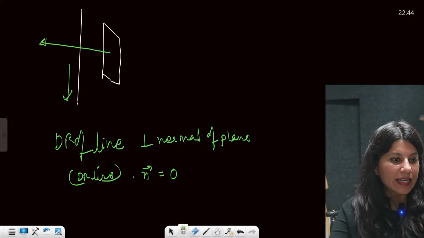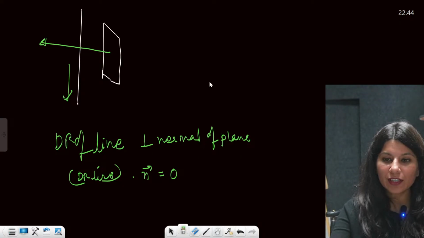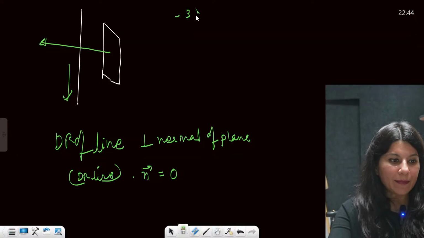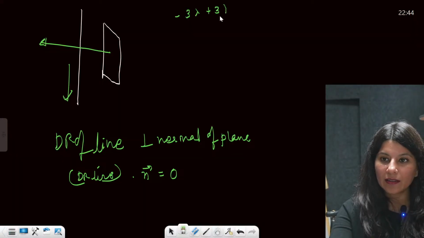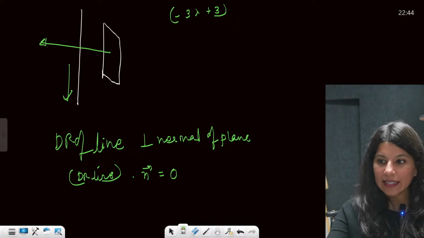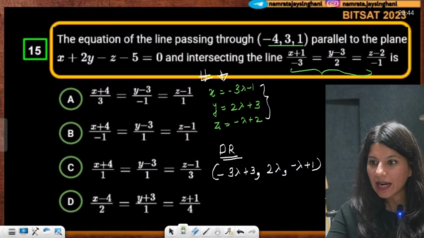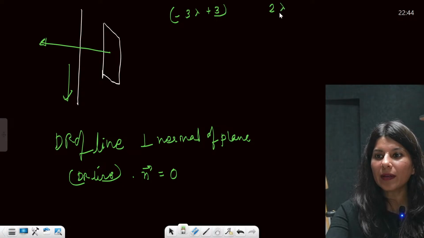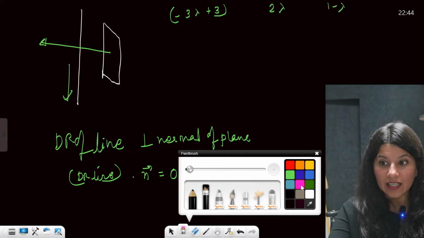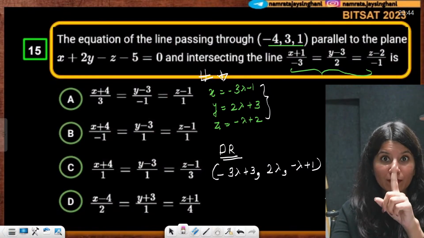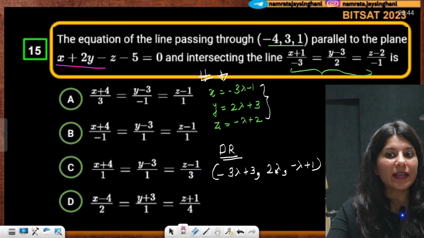Dot product between them. We have just calculated direction ratio. So -3 lambda + 3, 2 lambda and 1 - lambda. This is direction ratio of line. Now direction vector of plane will be 1, 2 and -1 from here.